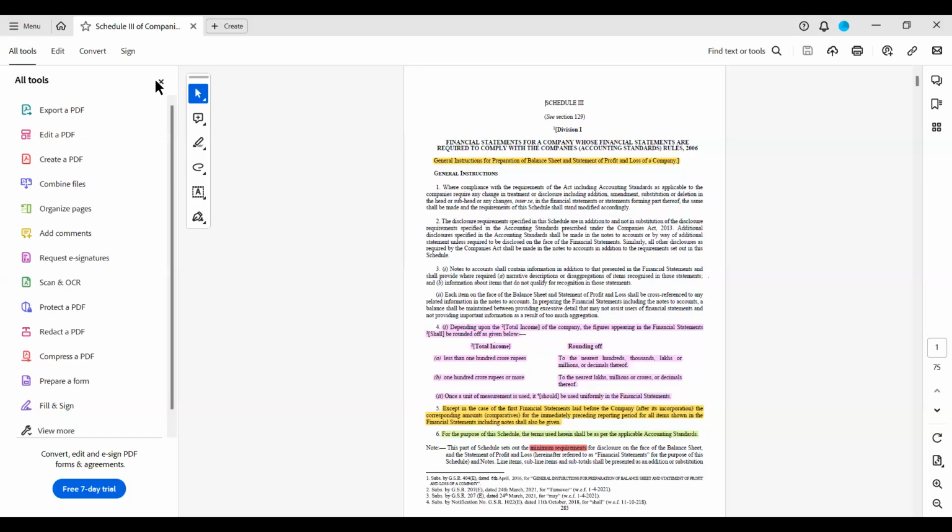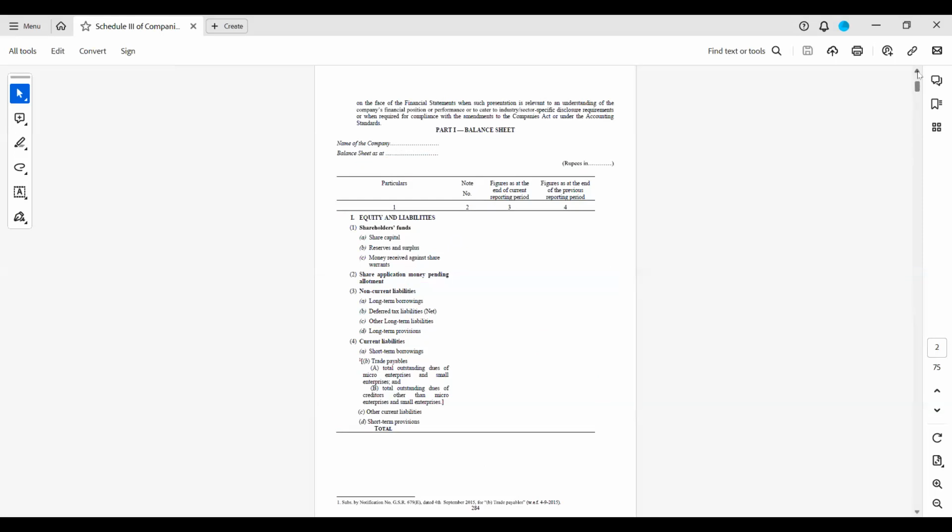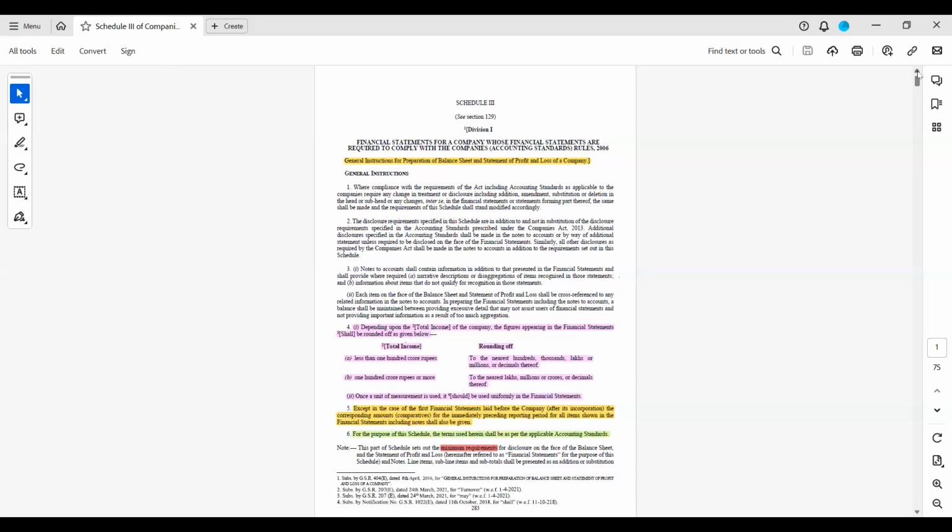Now I am showing you Schedule 3. I will highlight a few points here, but it is good to go through this schedule for your regular work. It will be very helpful.